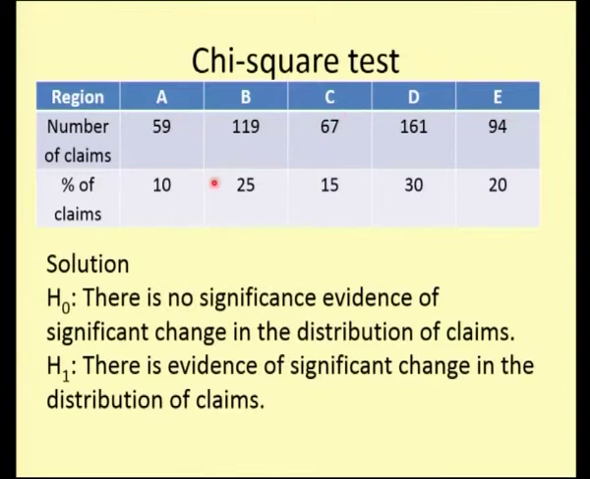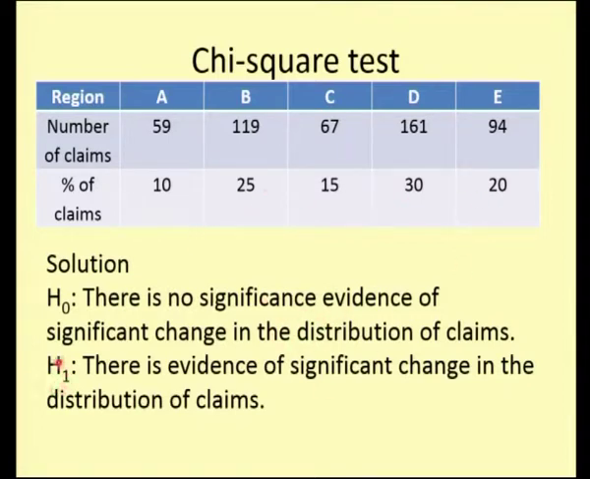So there are 5 regions, and you can see the number of claims in each of the regions and the percentage of claims in each of these regions. So what we have to do is frame the null hypothesis and the alternative. So what is null for this? There is no significant evidence of a change in the distribution of claims. So there is no significant change in the distribution of claims. That means all are one and the same.